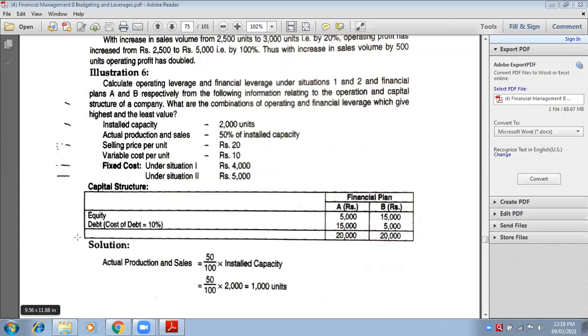Now if you look at this debt, debt means borrowed funds. Bracket cost of debt. Cost of debt, you have already learned that chapter, no? Cost of capital, COC. Do you remember? So in that we always calculate the interest part of the debt.